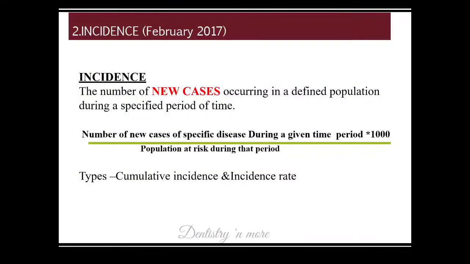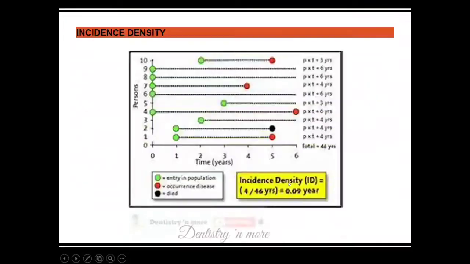Whereas incidence is the number of new cases occurring in a population. So there is always a period of time, because we need to know how many diseases are happening in how many days or how many weeks or how many months. So we need to know the speed of disease occurrence. So always we mention a period, a time factor is there. Okay, so two types are there: cumulative incidence and incidence rate. Incidence rate is the actual incidence, which is also known as incidence density.